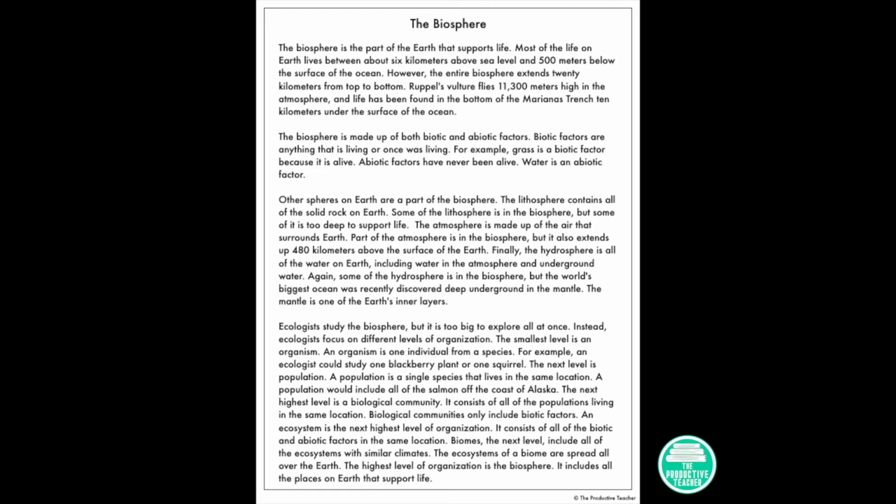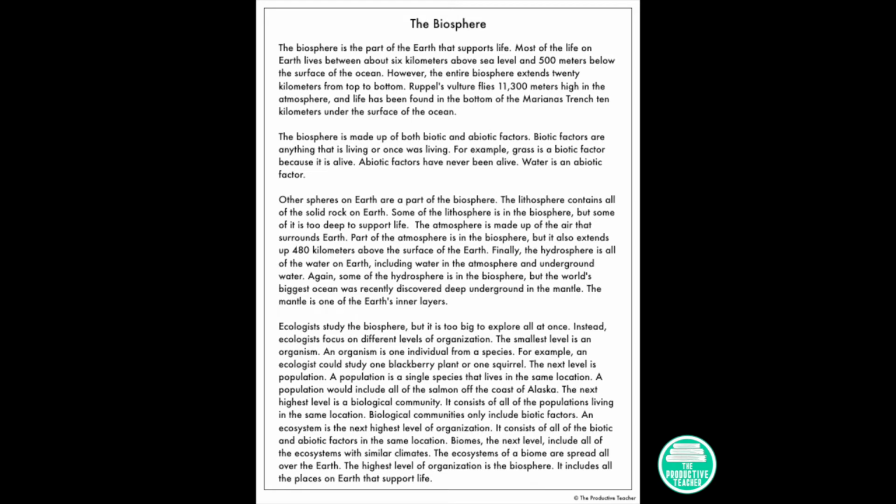Finally, the hydrosphere is all of the water on Earth, including water in the atmosphere and underground water. Again, some of the hydrosphere is in the biosphere, but the world's biggest ocean was recently discovered deep underground in the mantle. The mantle is one of the Earth's inner layers.